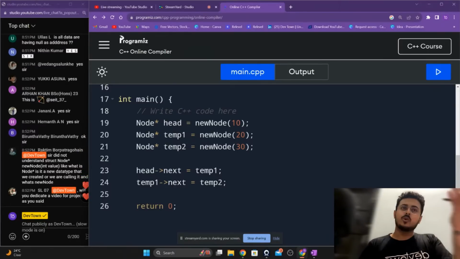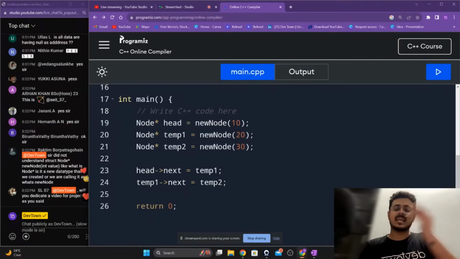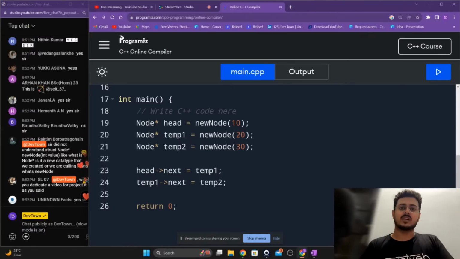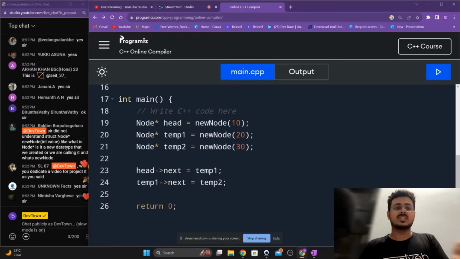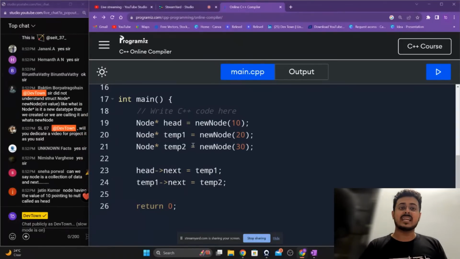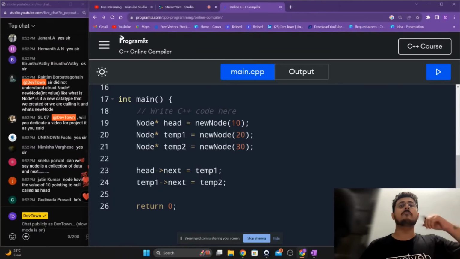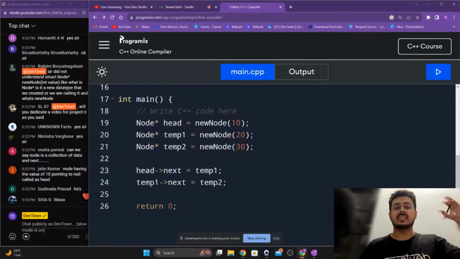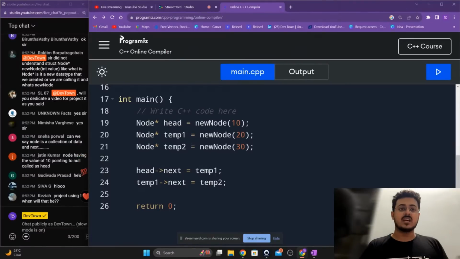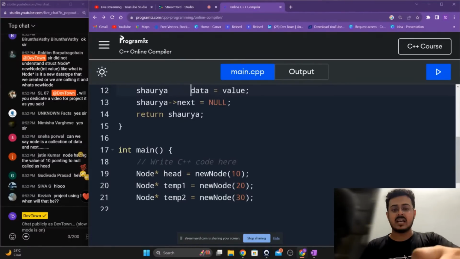You know that the structure contains data and a next value, and you access that value using this arrow. For example, head contains next. You are pointing out that this value of next is now equal to temp1. So next now points to temp1 itself. So we have created our head, temp1 and temp2, as you're able to see right over here.